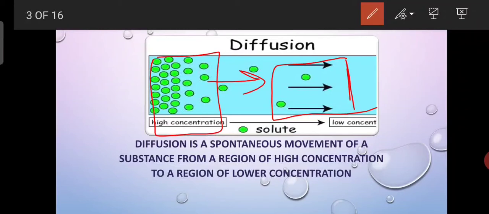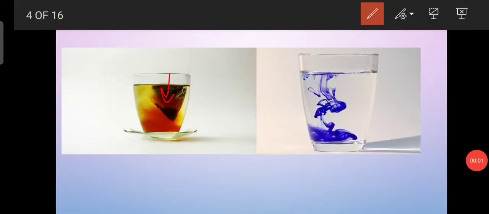What is equilibrium? A state of balance. When the number of molecules in this state and in this state becomes equal, there will be no net movement. In diffusion there is no partition, nothing is there, simply the molecules are moving from high concentration to low concentration. So these are the examples.